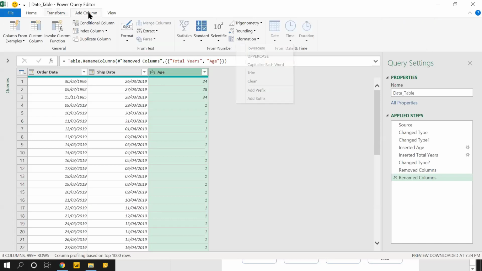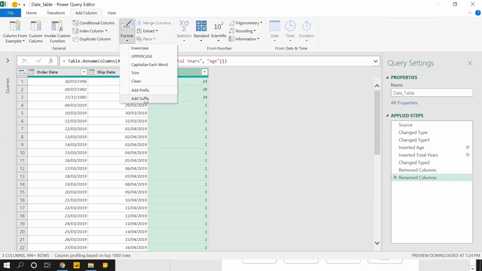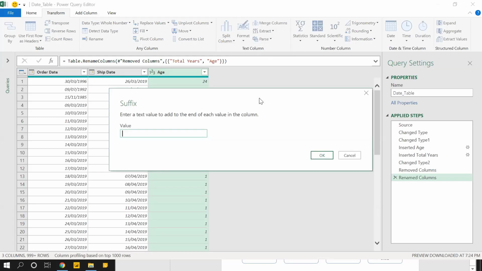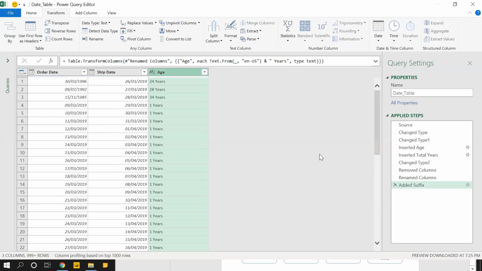I could have done it in the add column menu bar also, but I don't want to create one more column. Add column will create one more column. Transform will transform the existing column. So add suffix. I think I made a mistake. I'll just delete that. Add suffix and I'll type space, capital Y, years. Okay. So any new person who comes will know that the age is 24 years.